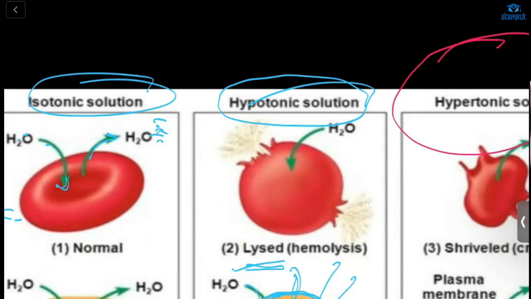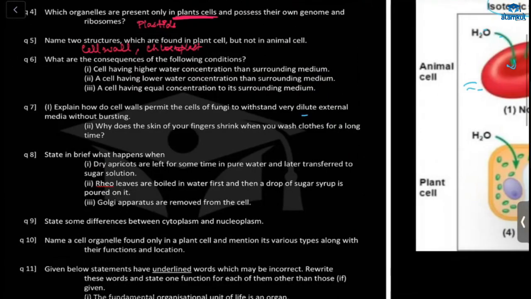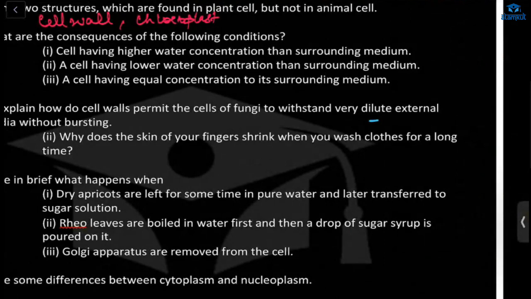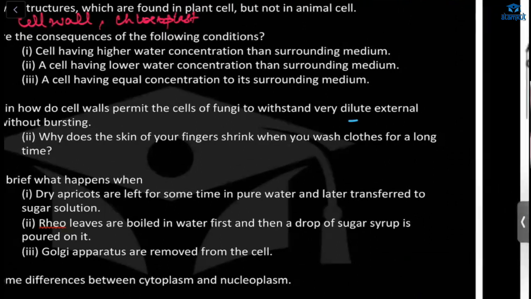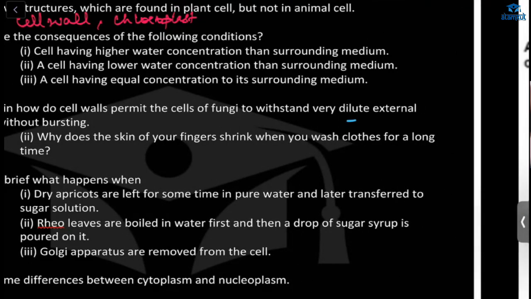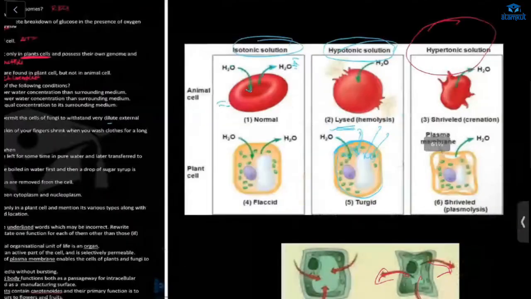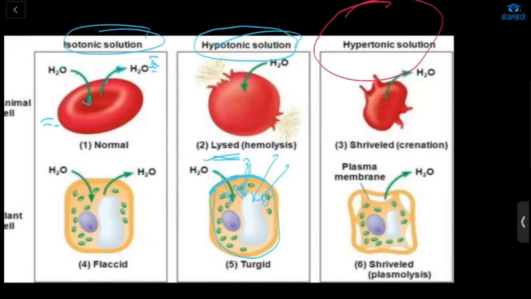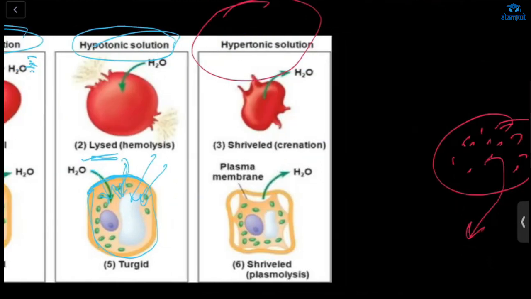Okay, let's see the next one. Why does the skin of your finger shrink when you wash clothes for a long time? The solutions of soaps and detergents are hypertonic as compared to the osmotic concentration of our skin. So in a hypertonic solution, what is the case? Ma'am, it will shrink, meaning the cell will shrink. Water will move to the higher concentration region. It will come out of the cell.